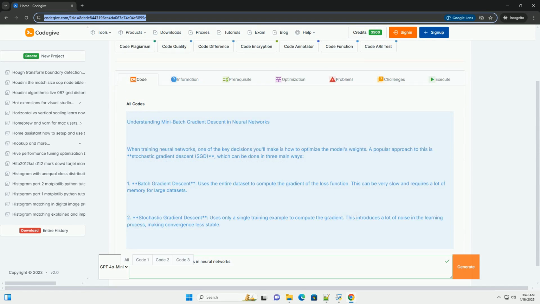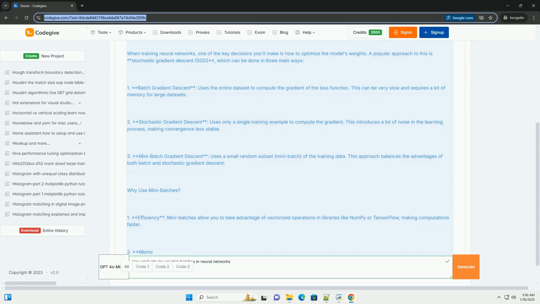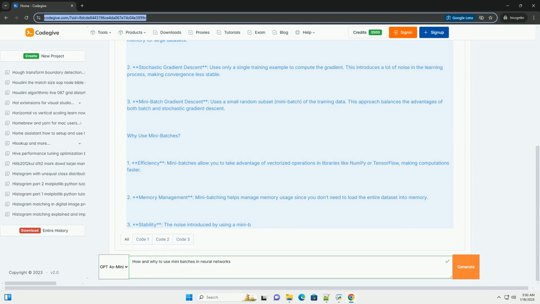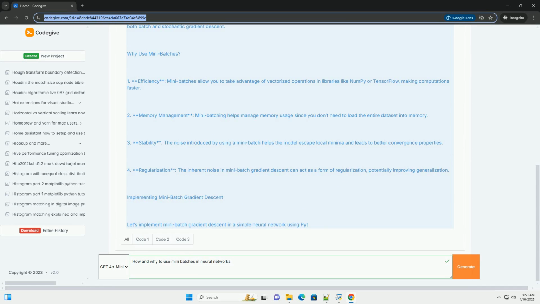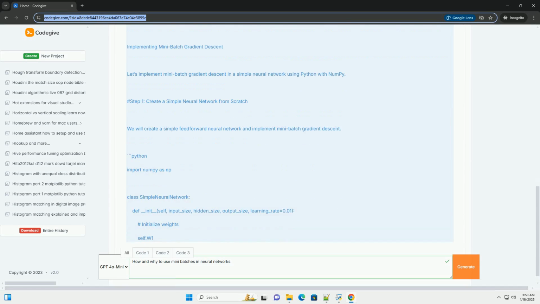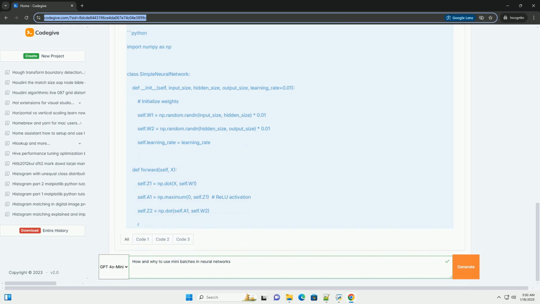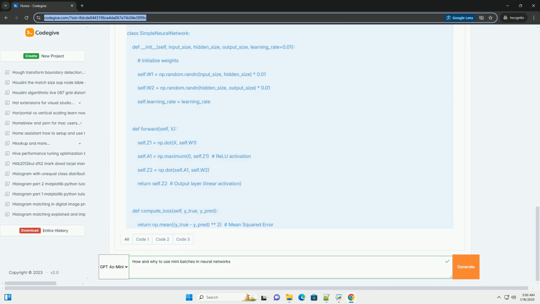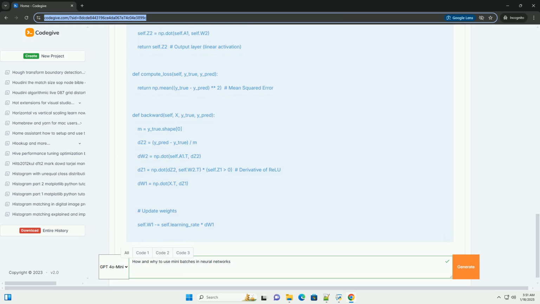Understanding mini-batch gradient descent in neural networks. When training neural networks, one of the key decisions you'll make is how to optimize the model's weights. A popular approach to this is stochastic gradient descent, SGD, which can be done in three main ways. 1. Batch gradient descent uses the entire dataset to compute the gradient of the loss function.